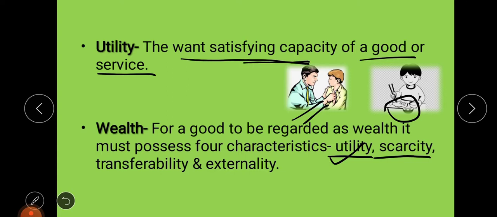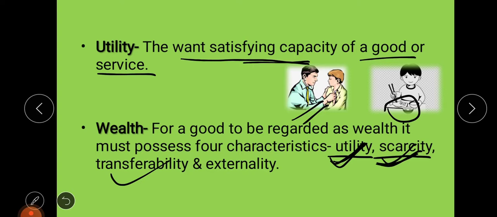Okay, human wants, that is called utility. Human beings should be able to use it in order to satisfy their wants. Then there is scarcity. Those goods should be in limited amount, that means they should be valuable. If anything is scarce, it is more valuable, is it not? So scarcity is another characteristic. Then there is transferability. That means you should be able to transfer it from one person to another.